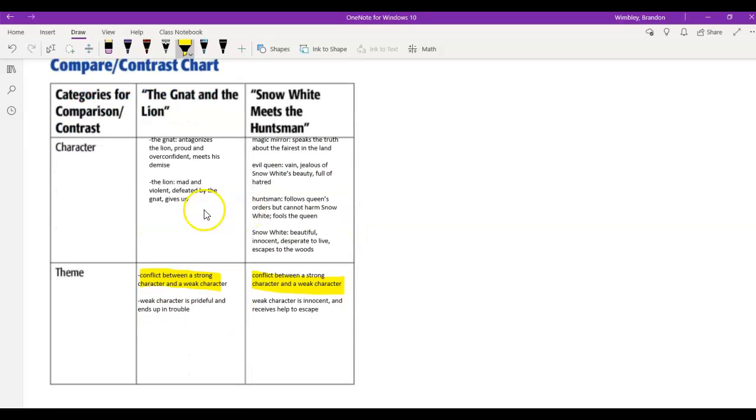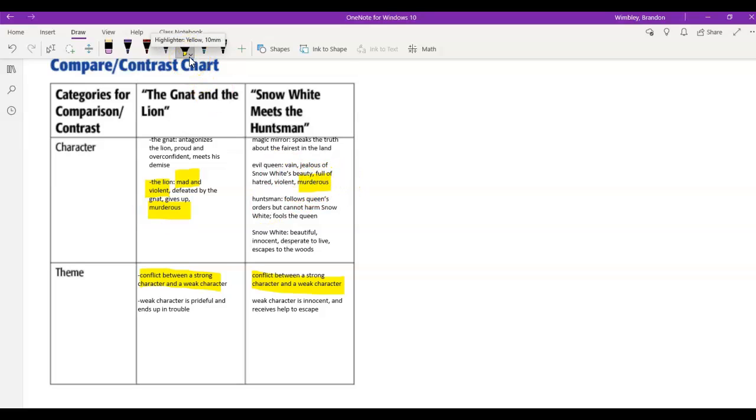What's similar up here? Well, what's similar is that the lion, he's mad and violent. And what's similar about the evil queen? Well, she's kind of evil and violent, so I can put that in here as well. She's violent as well. She wants to murder someone. So I'm going to put murderous, which was also our lion too. Remember, it might not seem like murder, but he's trying to whack that fly, which what's going to happen if he whacks it? He's going to kill it. So those are some traits that are similar.